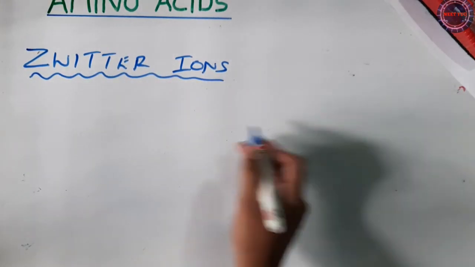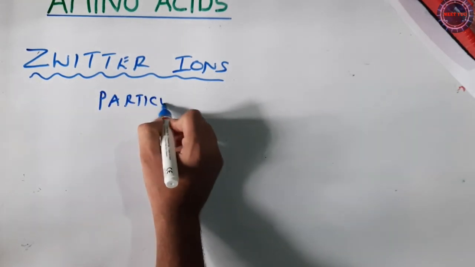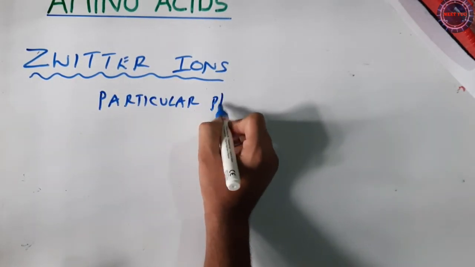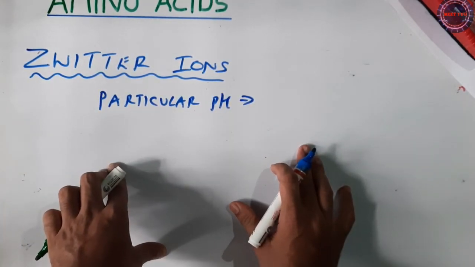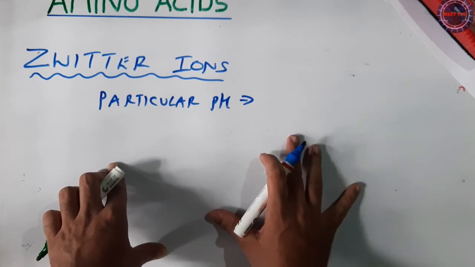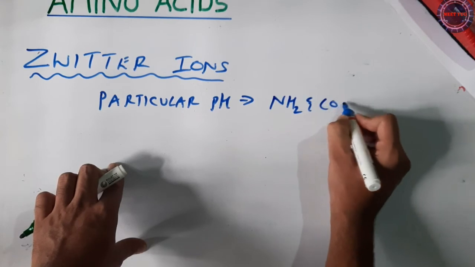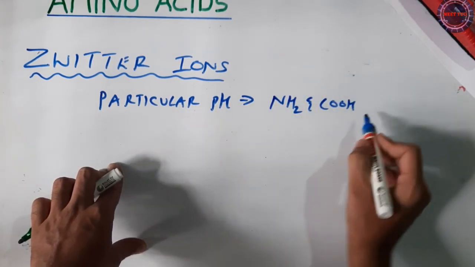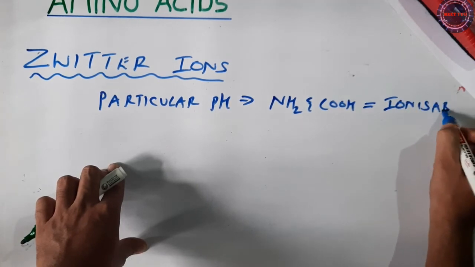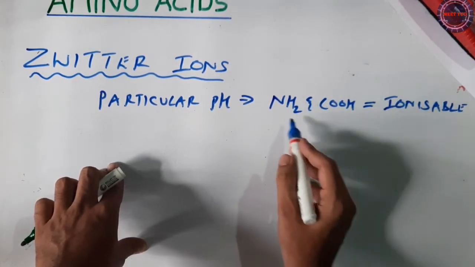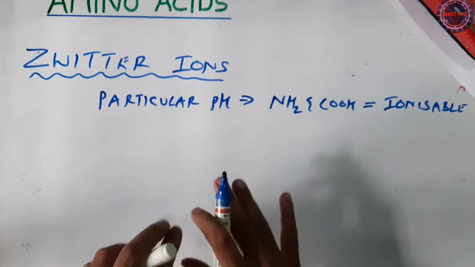At a particular pH, the amino group as well as the carboxyl group can be ionizable. So here the amino group as well as the carboxylic group at a particular pH get ionized, that is, ionization is possible. Both can get charged at a particular pH. That is actually called a zwitter ion.